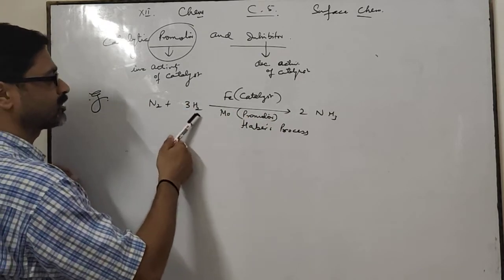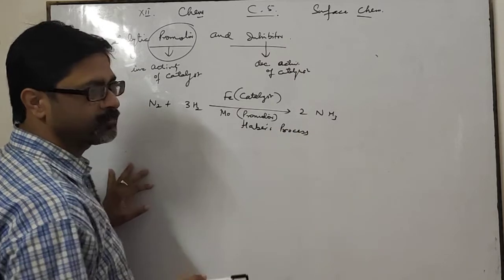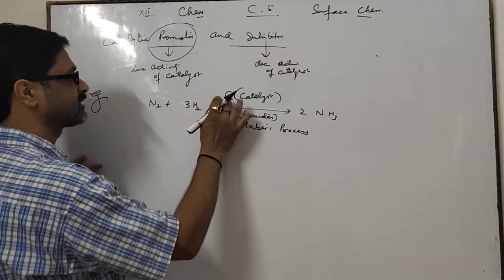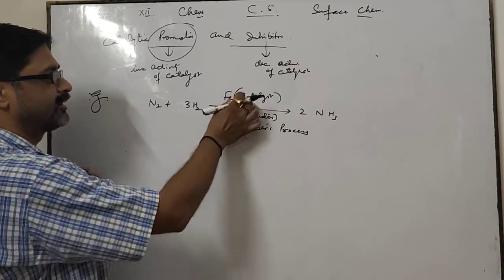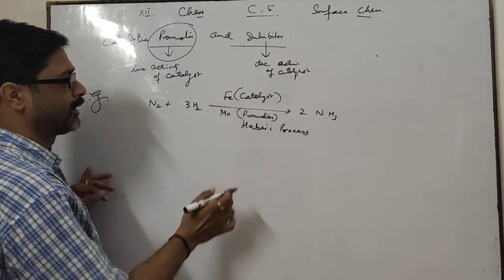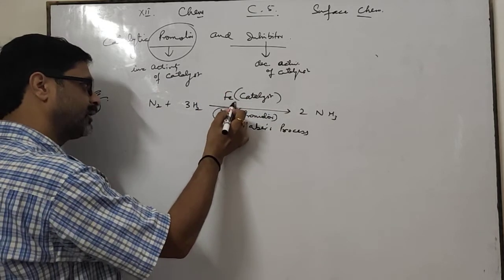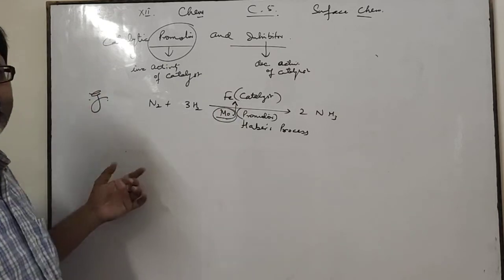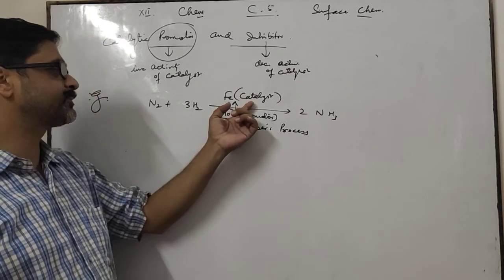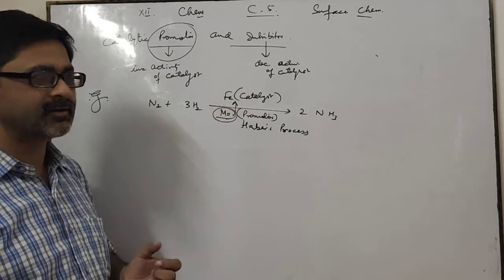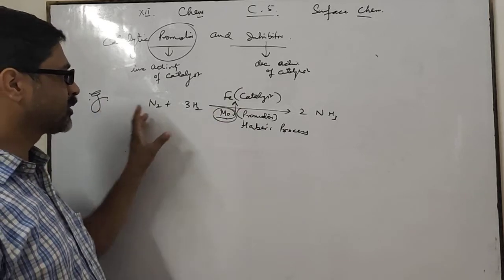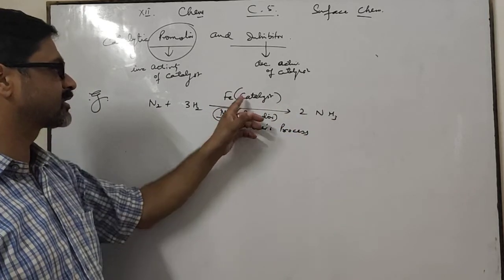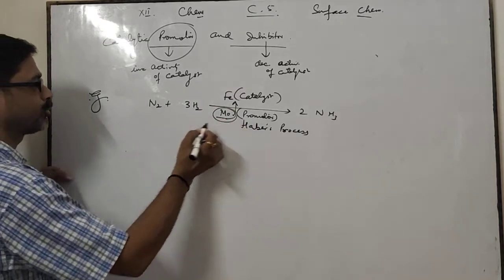Means nitrogen and hydrogen react to form ammonia. In this process, iron acts as catalyst. Iron increases the rate of reaction and molybdenum increases the activity of iron. Molybdenum does not affect the rate of reaction, it increases the activity of iron. This is the promoter.